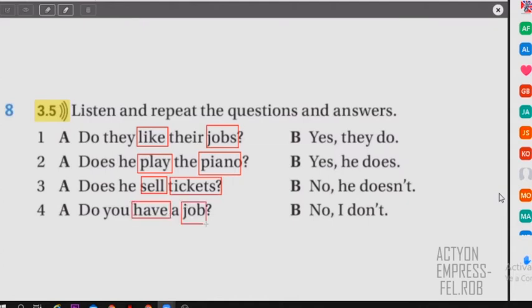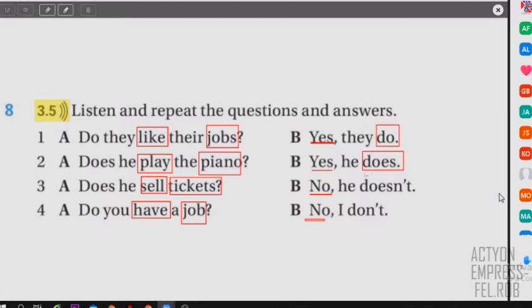So they put a stress only on this. In the others, it's like this. When they mention a verb or a noun, they put a stress. Also, they put a stress here. When you say yes or when you say no, they also stress, and in this case, they stress the auxiliaries: do, does, doesn't, and don't, right?